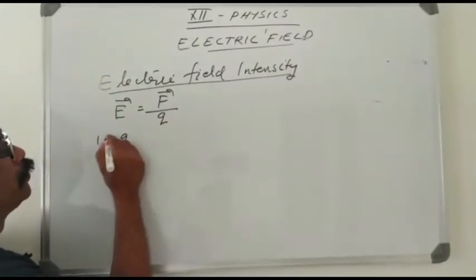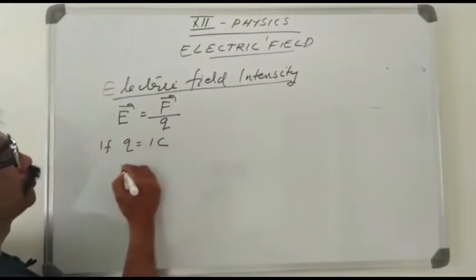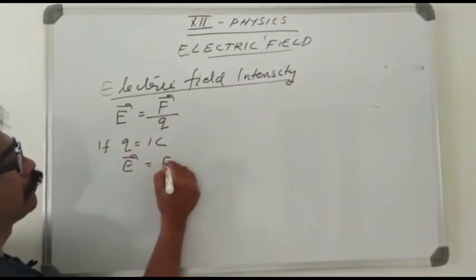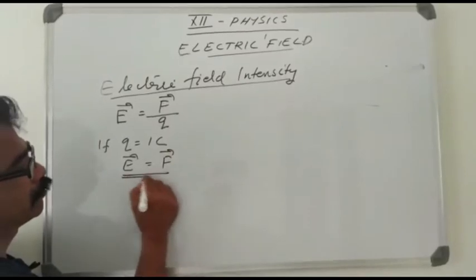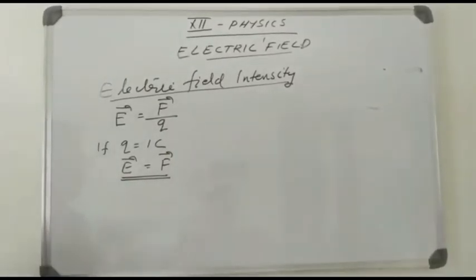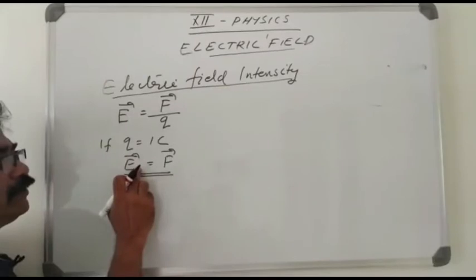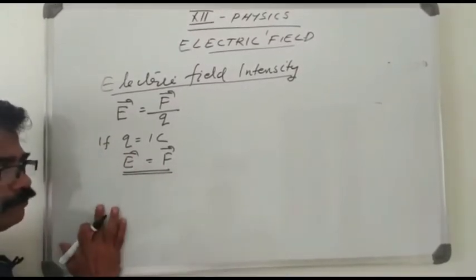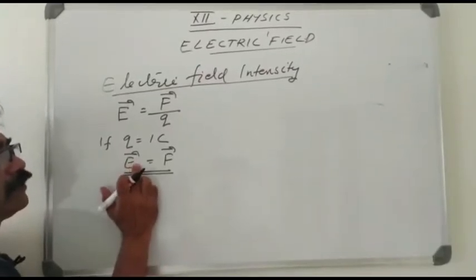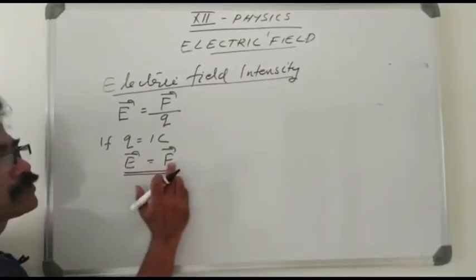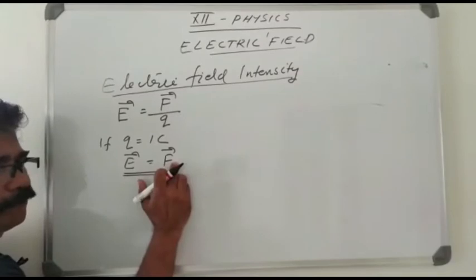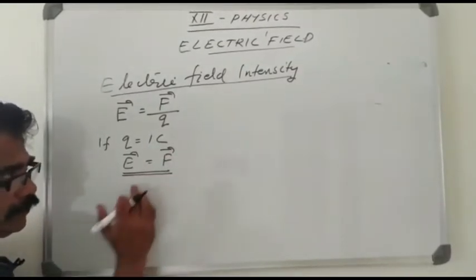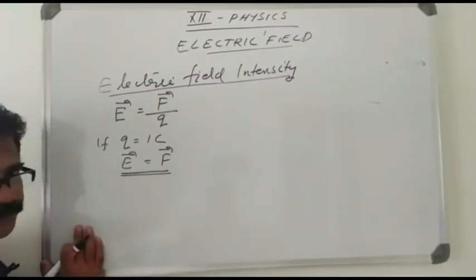If q equals 1 coulomb, E is equal to F. Therefore, the electric field intensity, later simply called the electric field, at a point is the force experienced by a unit positive charge placed at that point.